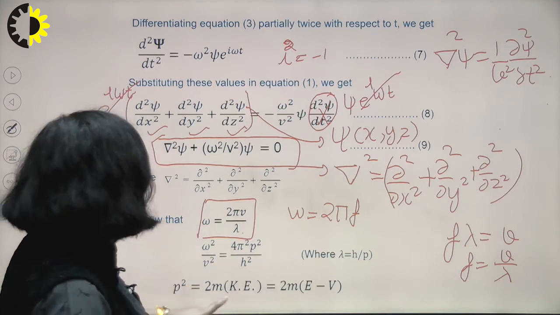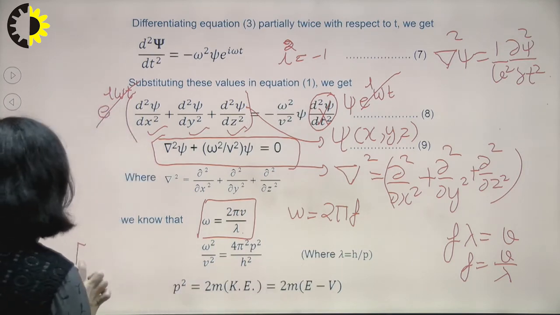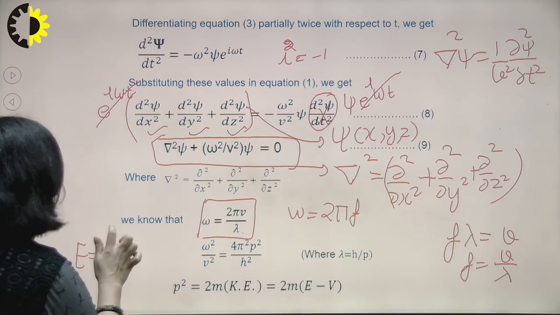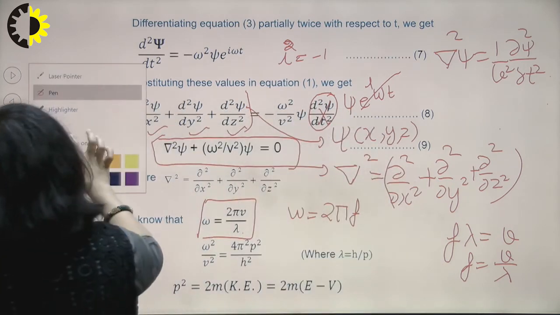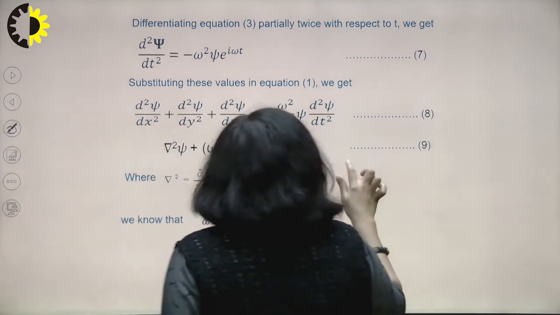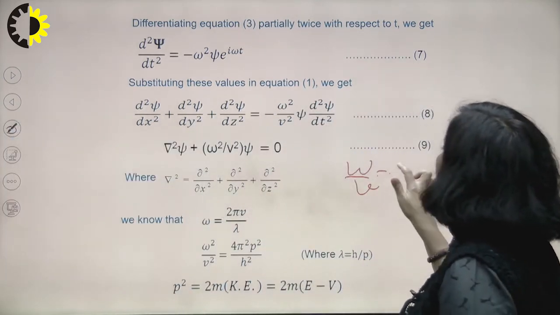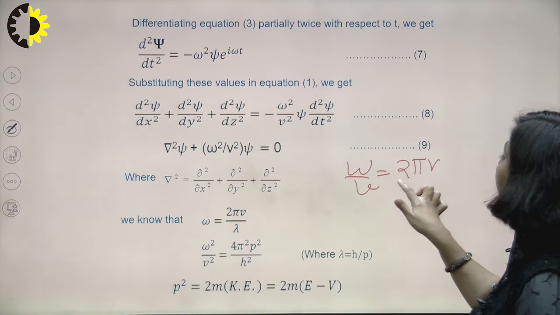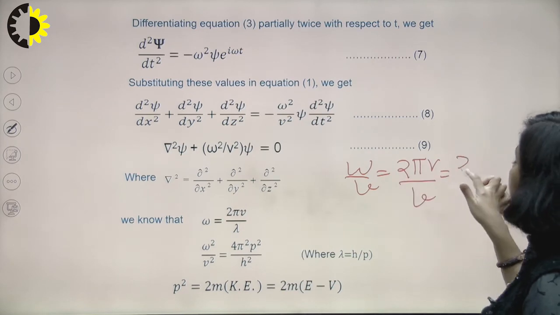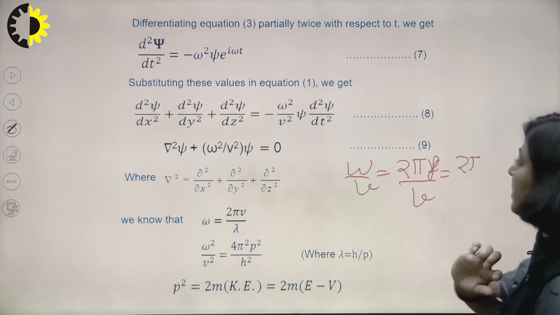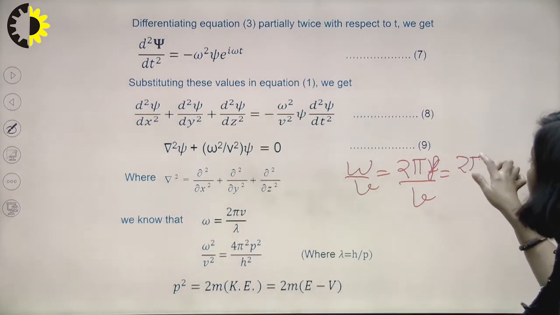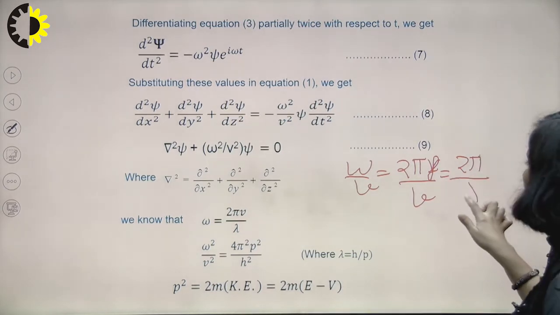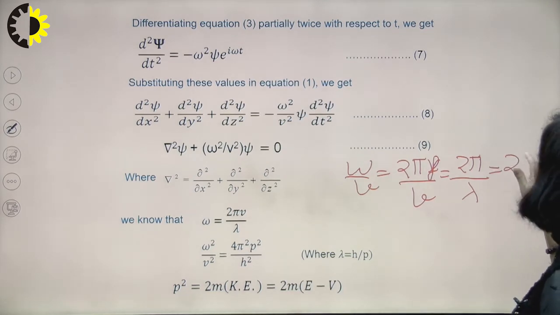So we know that the total energy can be written as kinetic energy. You know that omega upon v is equal to 2 pi nu upon v, or 2 pi times frequency upon velocity. Frequency upon velocity gives wavelength, and you know this wavelength is h upon p.